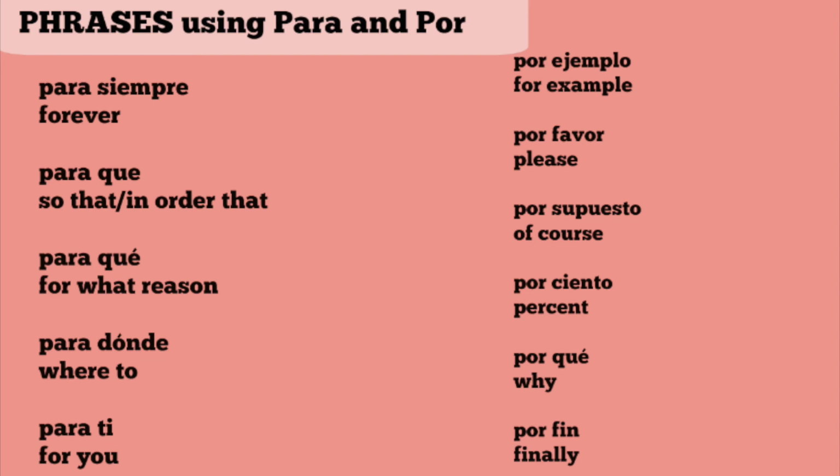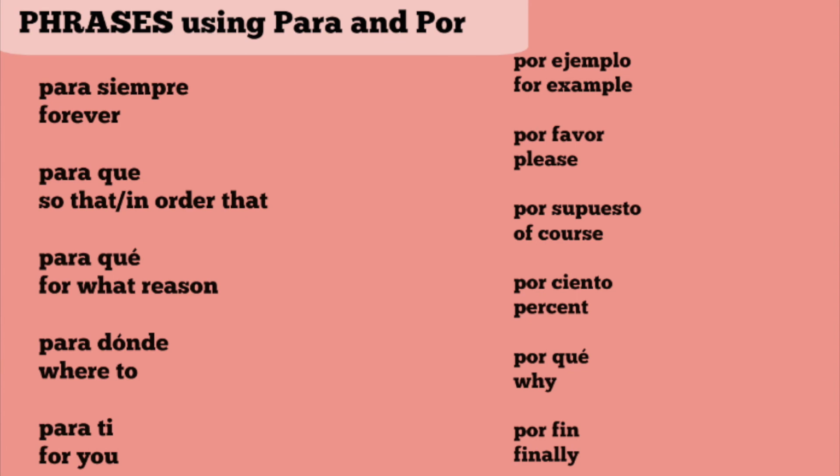"Por ejemplo," for example. "Por favor," please. "Por supuesto," of course. Of course also means "claro que sí," okay? Then you have "por ciento," which means percent. If I say this is 100%, right? "Esto es 100 por ciento." You have to put por ciento. That makes it percent. So a lot of times in Spanish, as you notice, two words can equal one word in English. And this is a prime example.